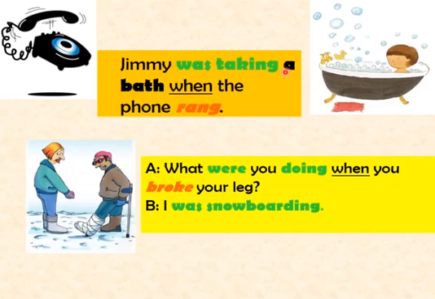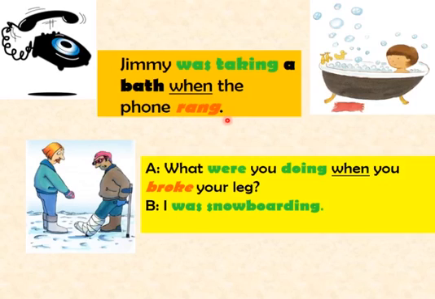Jimmy was taking a bath when the phone rang. You see over here, Jimmy was taking a bath, a longer action. To explain my longer action, I used past continuous tense. To explain my shorter action, I used simple past tense, when the phone rang.